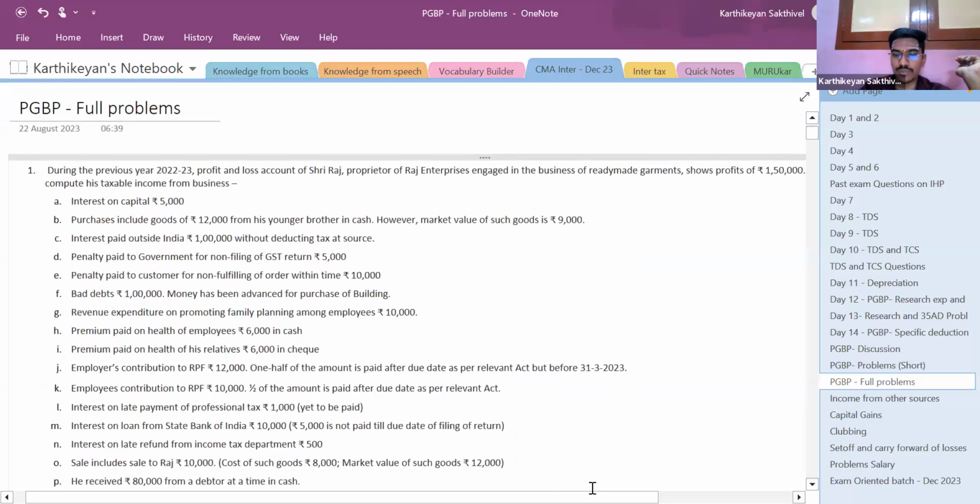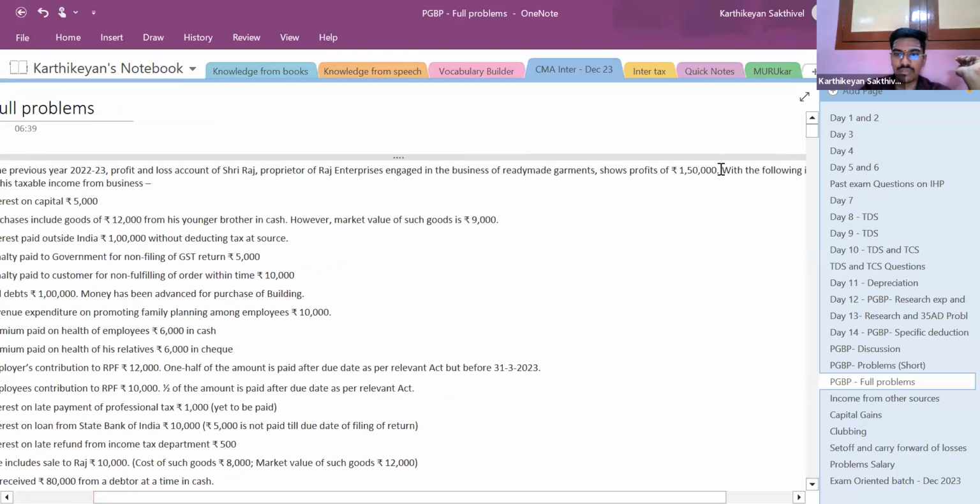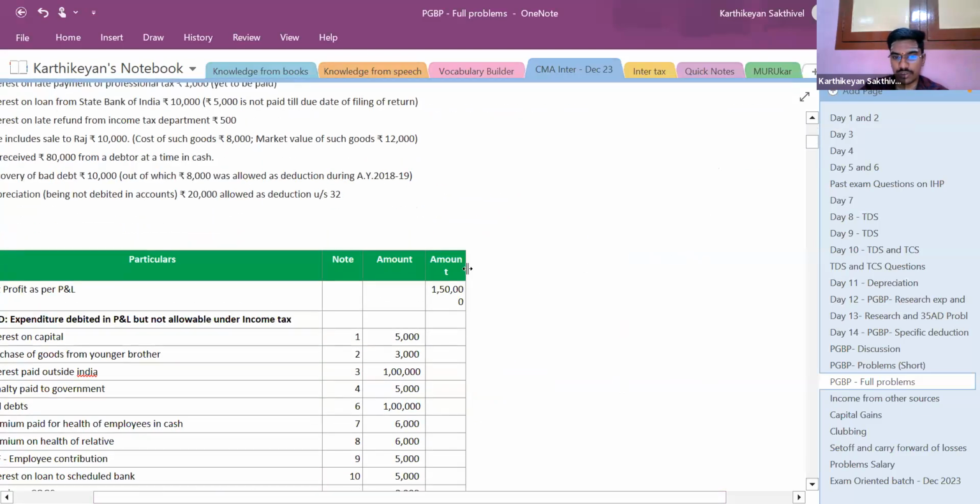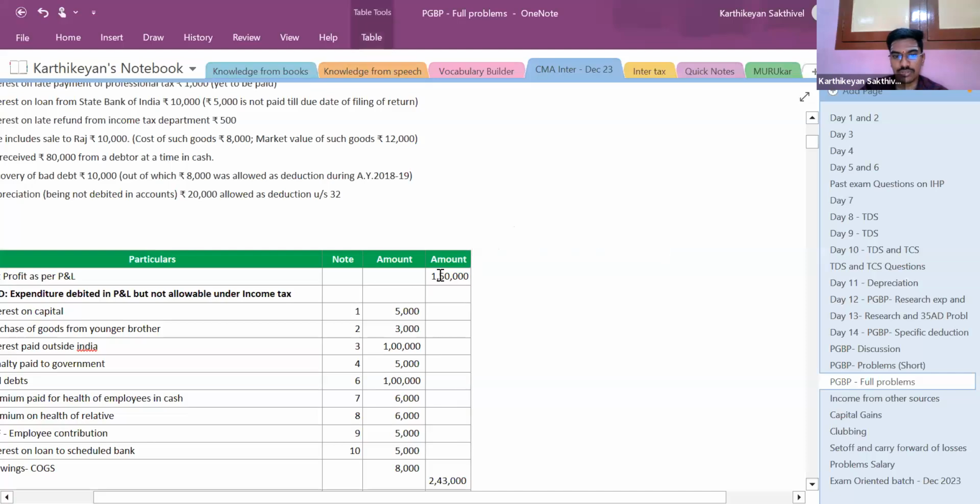So how should we proceed with this question? First, take the net profit whichever is given, right? So this net profit should first be posted. It shows a profit of 1,50,000. So first post this 1,50,000 profit as per PNL, right?